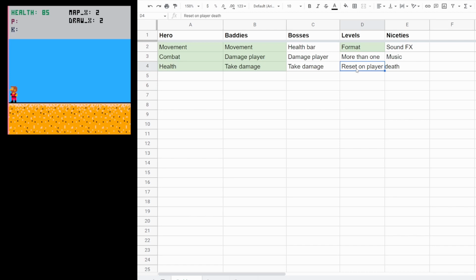So we'll need some sort of reset level functionality. And rather than "more than one," I probably want to rephrase this as "levels can be cleared," because that's closer to the actual functionality that I need to put in there. I think that's it. So let me just think about what needs to happen. Let's do player death first. I think that'll be a little bit easier to wrap our heads around.